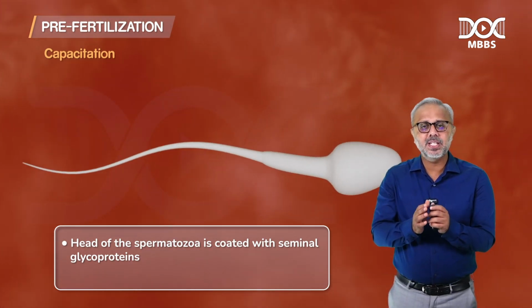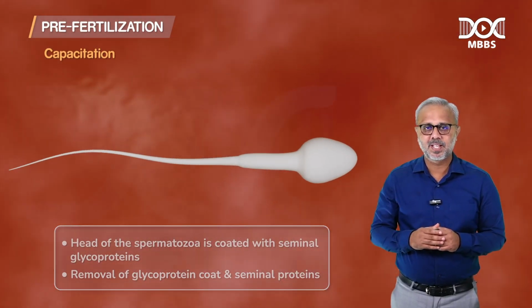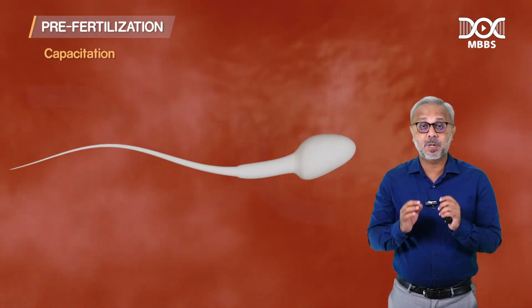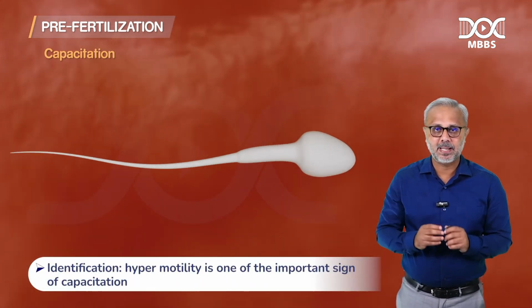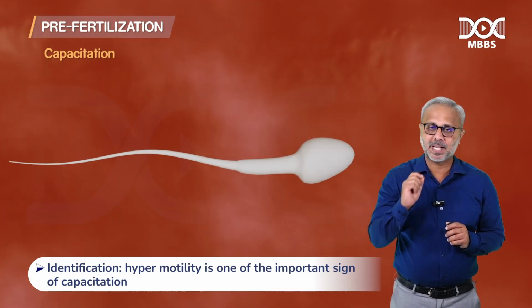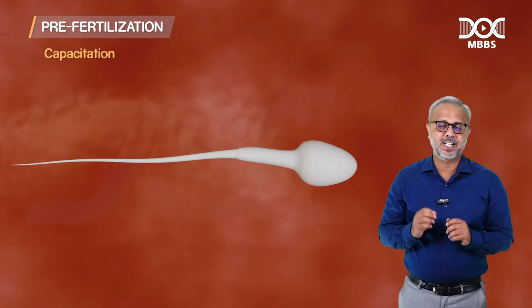These glycoproteins are removed during the process of capacitation. How do you identify capacitated sperms? Capacitated sperms become hypermotile. So hypermotility is one of the important signs of capacitation. Without capacitation, it is difficult to achieve fertilization.